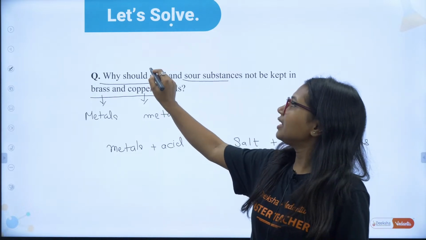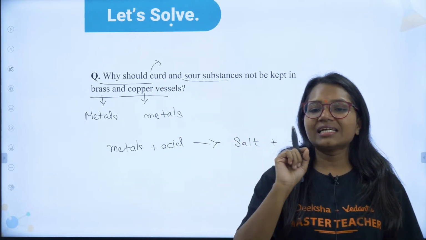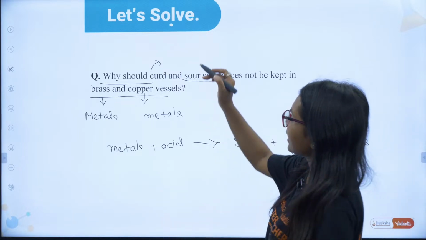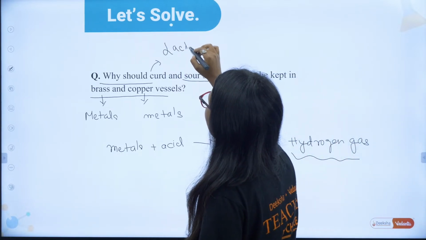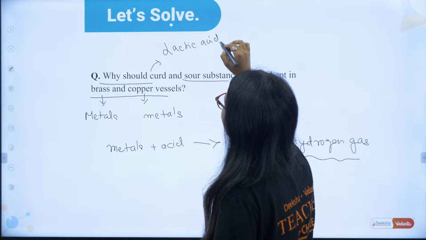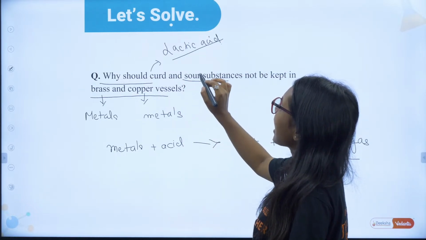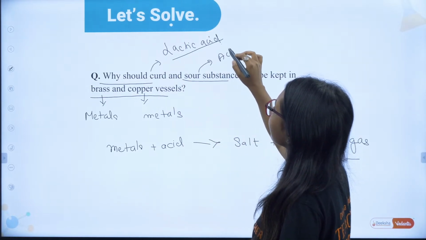Can you tell me what acid is present in curd? You know this, right? In curd, lactic acid is present. So lactic acid and sour substances are acidic.